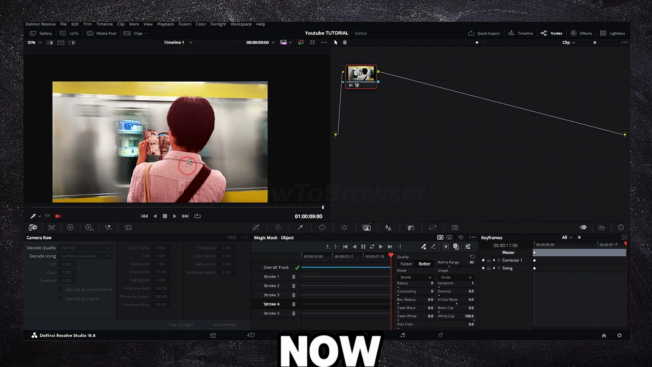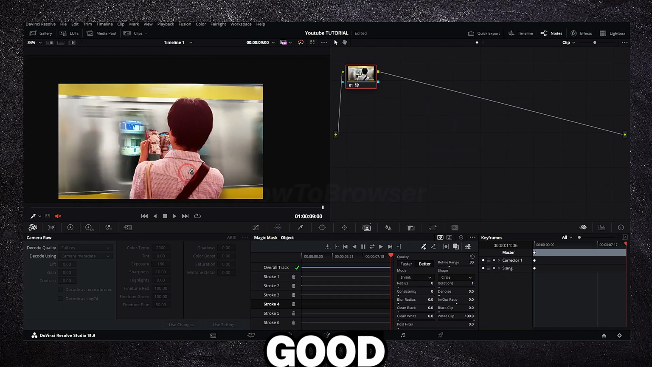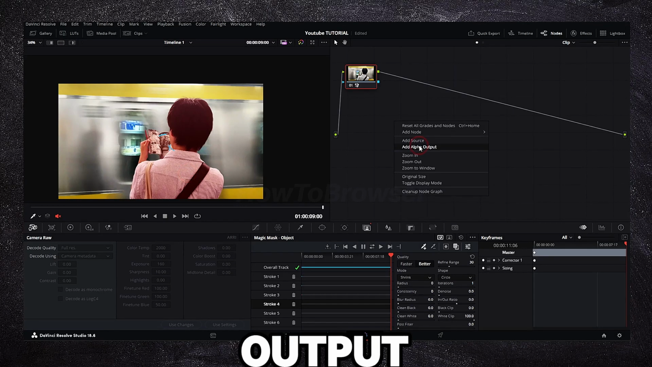Okay, and now this looks good. We just have to right click here and add alpha. Add alpha output, connect the alpha output, and uncheck the mask. And now let's go back here and we see we have the video.